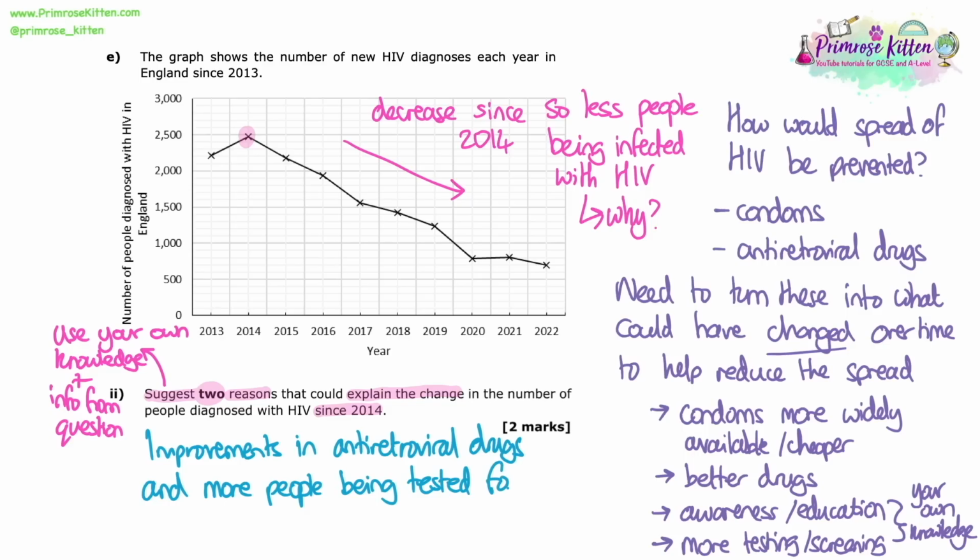And things like awareness, education, more testing, more screening, all of that stuff, and some of the other things mentioned in the mark scheme as well. These are all common answers to these questions. They can be used for any disease, not just HIV. So I've put improvements in antiretroviral drugs and more people being tested for HIV.